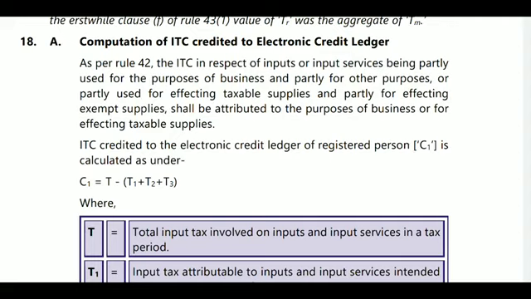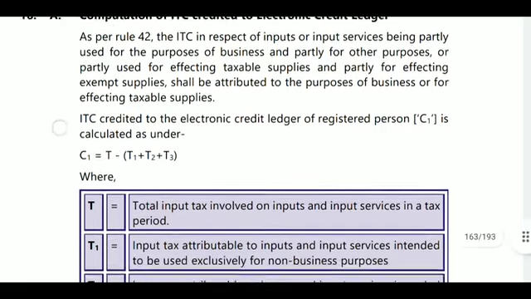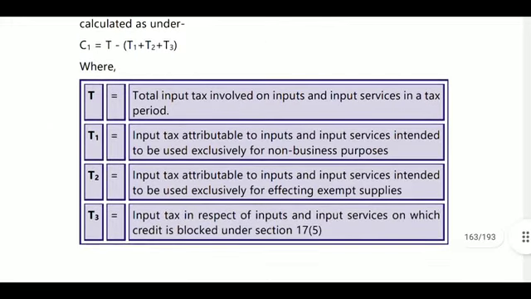There is non-business purpose, that is, some rent was for personal use, and some GST for personal use, that is non-business purposes. Next, T2 will be related to effecting of exempted supplies. Here there are exempted services relating to some GST, GTA cases, for exempted supplies and non-taxable supplies.